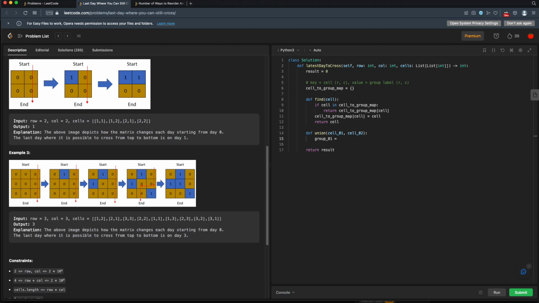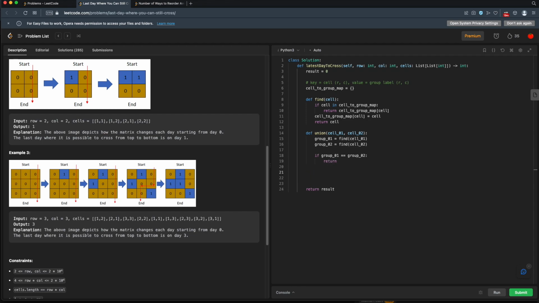Well, we have a function for this, so we can do find cell 1, and group 2 will be find cell 2. Let's just copy and paste. Cool. Now if these two groups are the same, then we don't need to do anything. So let's check for that first. We're just done and we can return.